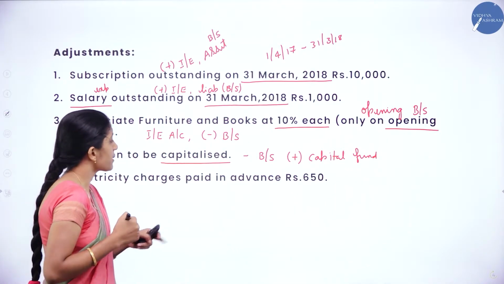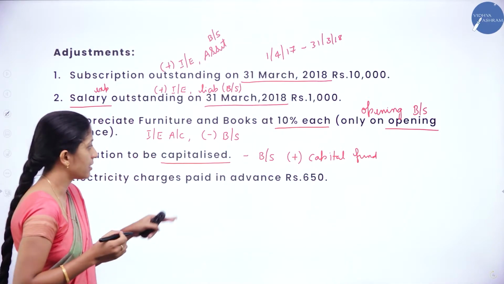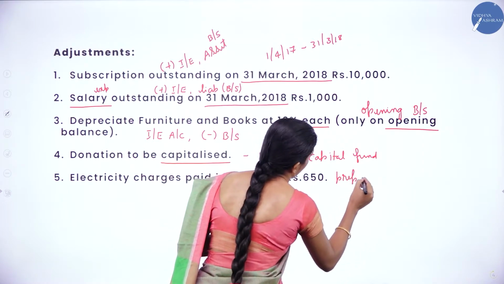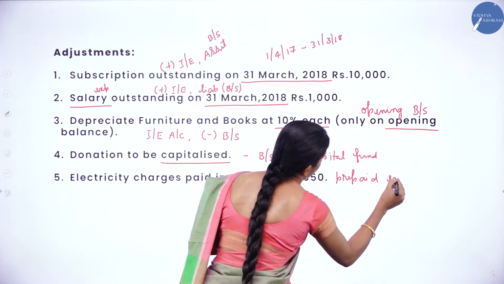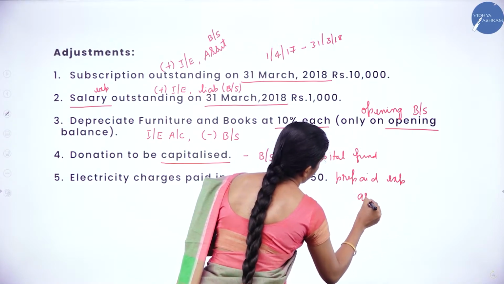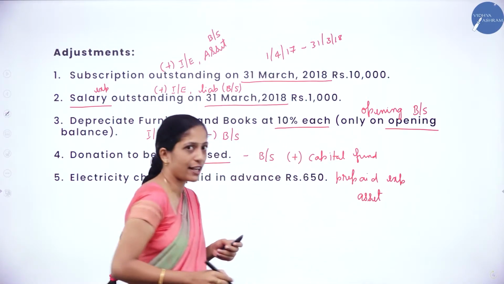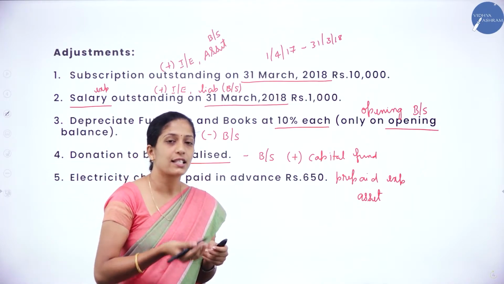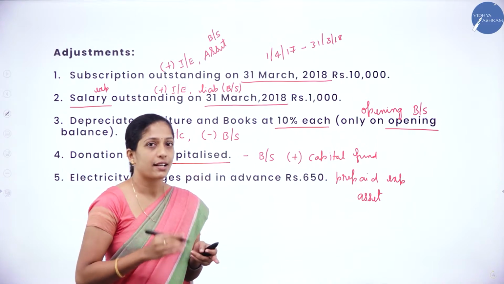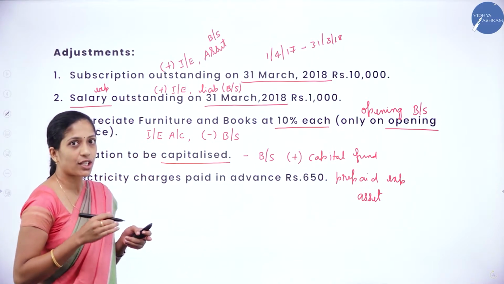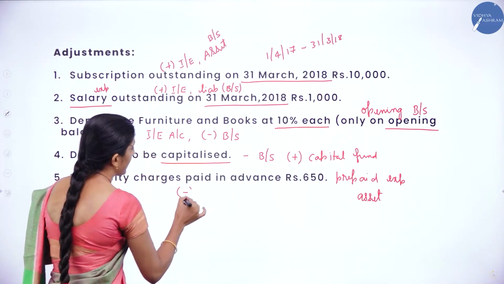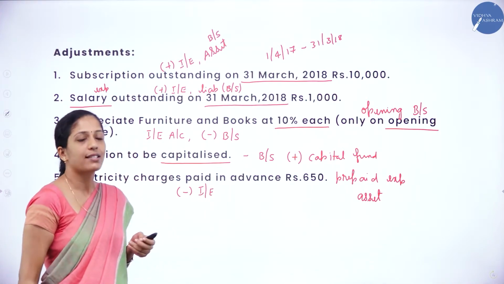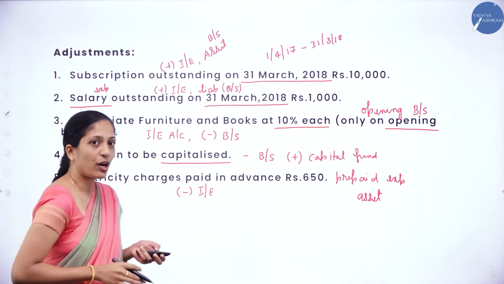Next is electricity charges paid in advance. Advance in the sense it is a prepaid expense, right? Prepaid expense is an asset, so it has to be recorded under the asset side of the balance sheet. Electricity charges paid in advance are those of the next year, so it comes under the balance sheet on the asset side, and it has to be deducted in the income and expenditure account from electricity charges. So these are the adjustments.